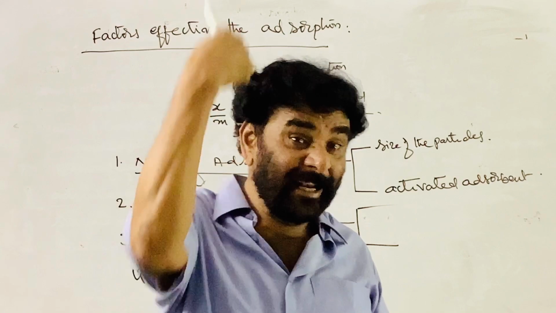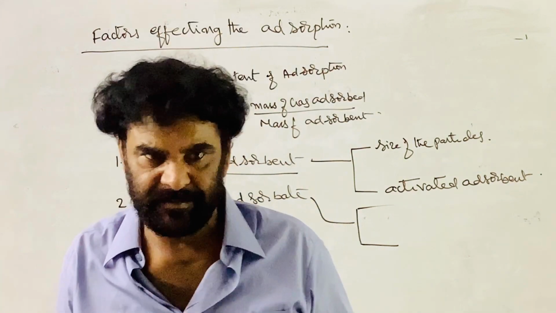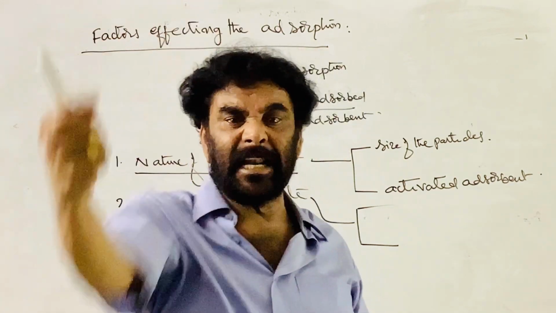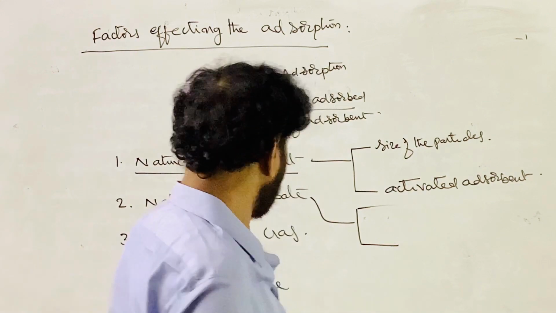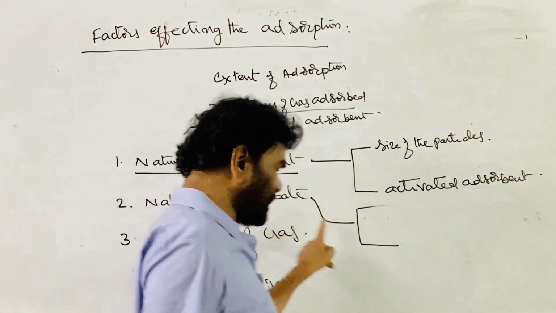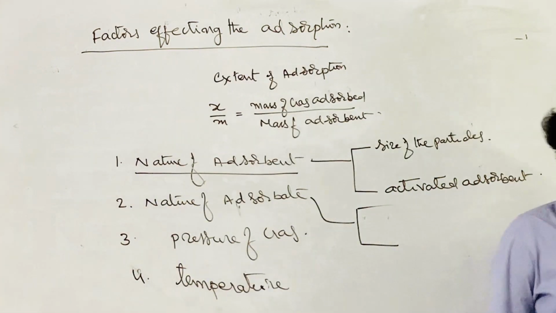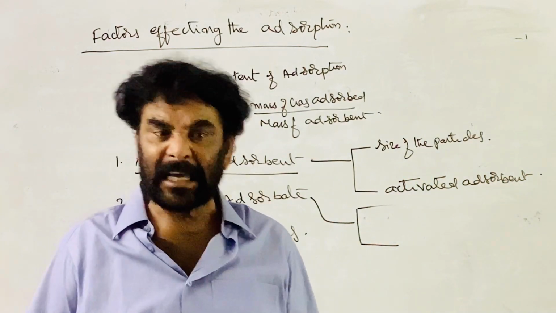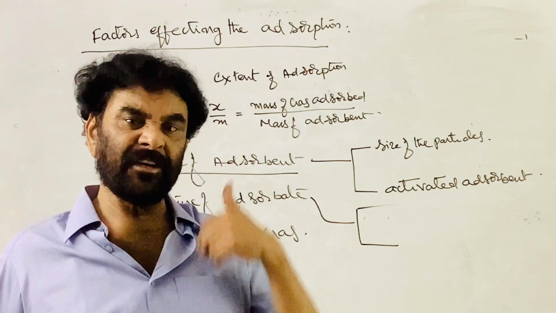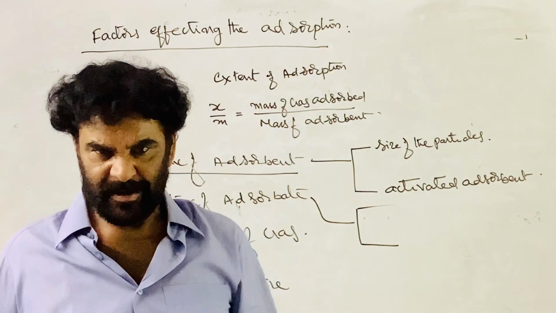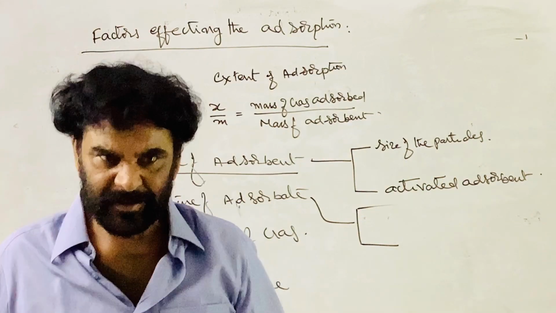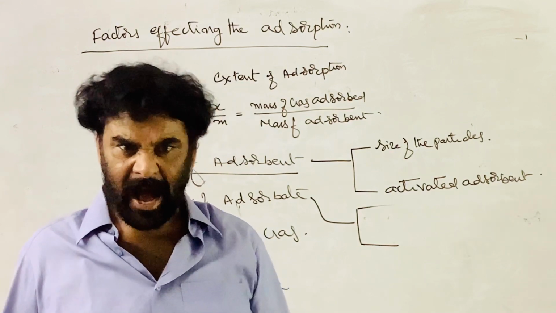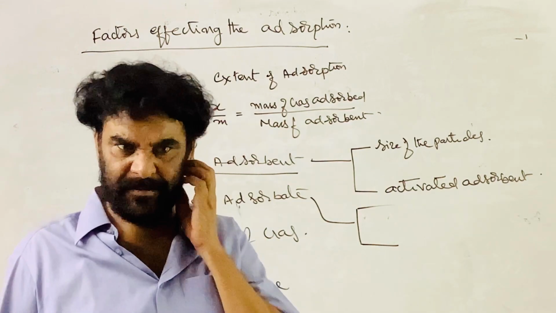It more readily deviates from the gas laws. It readily undergoes liquefaction. Therefore, the gases which are readily liquefiable are adsorbed to a greater extent. Or, the other way, the gases which have a higher critical temperature.